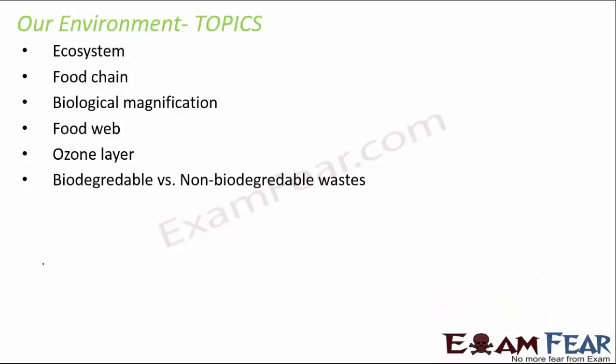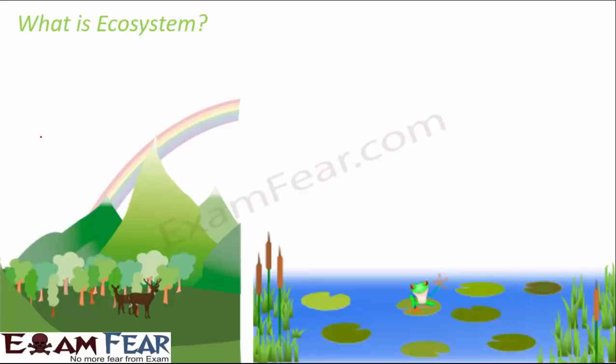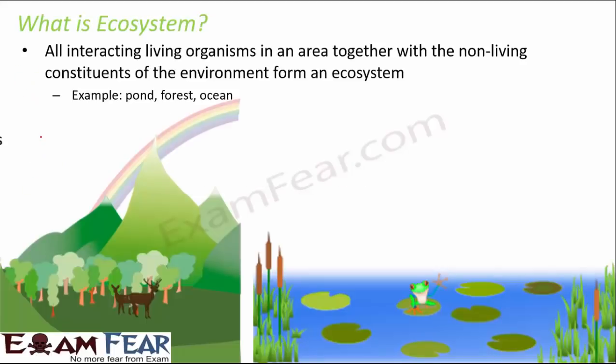At the same time, you just need to focus on few specific topics like ecosystem, food chain, biological magnification, food web, ozone layer, biodegradable versus non-biodegradable wastes. So let's do a quick recap. So what is ecosystem? Ecosystem is interaction between living organisms in an area along with the non-living constituents of that area. So the living plus non-living of that particular environment together form an ecosystem. For example, pond is an ecosystem, forest is an ecosystem, ocean again is an ecosystem.